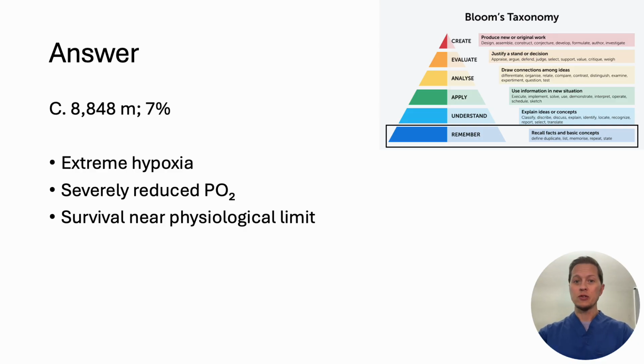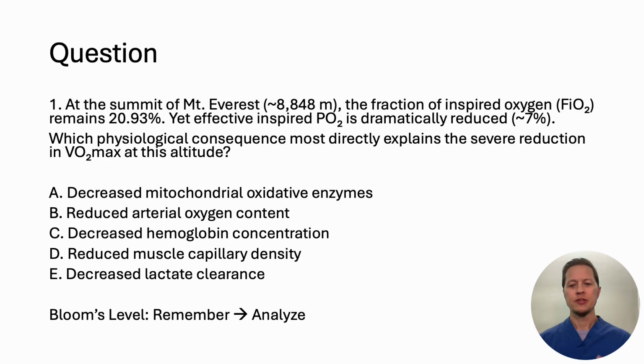Now, while the fraction of O2 is unchanged, the barometric pressure is so low that the effective inspired O2 is really only about 7%. So here's actually the real question. So at the summit of Everest, 8,000 meters, the fraction of inspired O2, the FiO2, remains the same at 21%, yet effective inspired PO2 is dramatically reduced. Which physiological consequence most directly explains the severe reduction in VO₂max at this altitude? Is it A, decreased mitochondrial oxidative enzymes, B, reduced arterial oxygen content, C, decreased hemoglobin concentration, D, reduced muscle capillary density, or E, decreased lactate clearance?